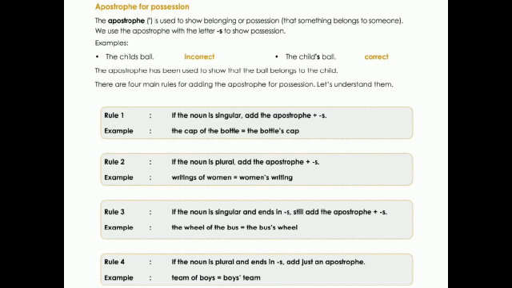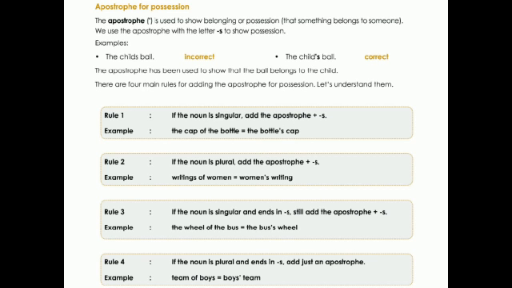So when we have a plural word that ends with s, we use the apostrophe after the s, and we don't add another s. We just use only the apostrophe. So these are the four places. The first rule is we add after a noun when it is in singular form.